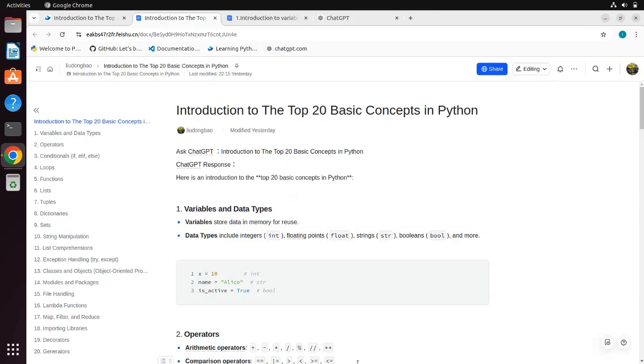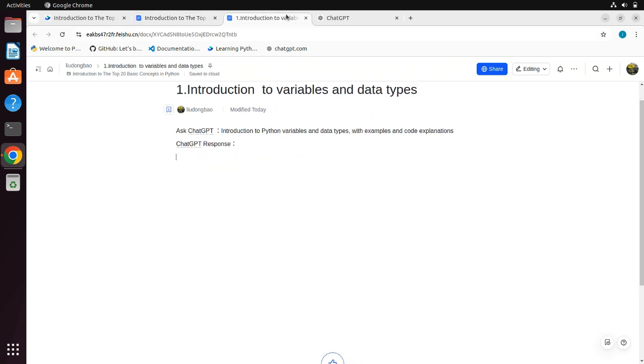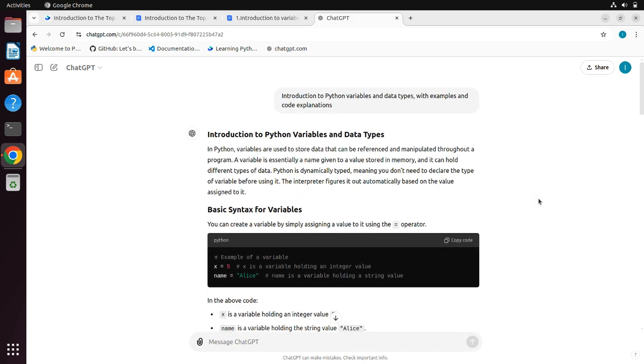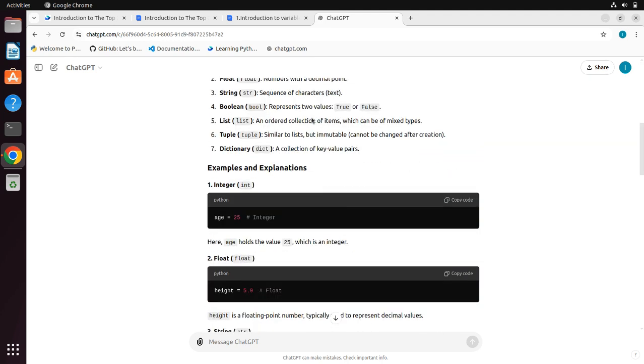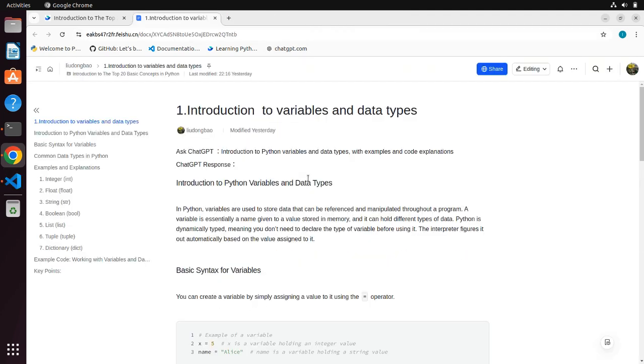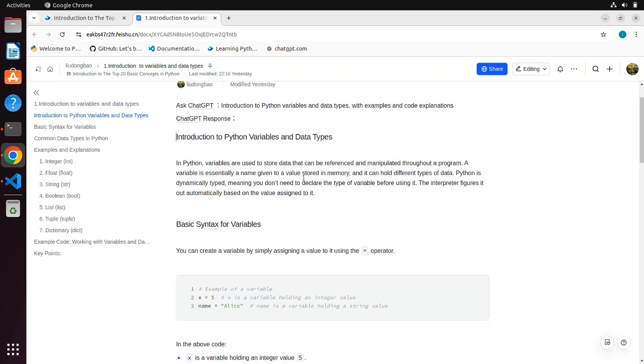Next, let's delve deeper into the first concept, variables and data types, obtained from the first question. Ask ChatGPT, Introduction to Python variables and data types, with examples and code explanations. Then we can get the basic knowledge of Python variables and data types. We learn that we can create a variable by simply assigning a value to it using the equals operator. And we learn that Python provides several built-in data types that can be stored in variables.